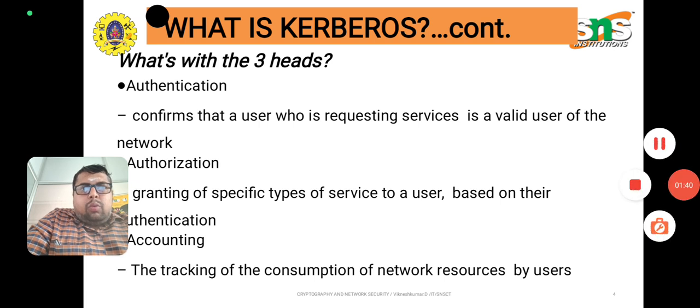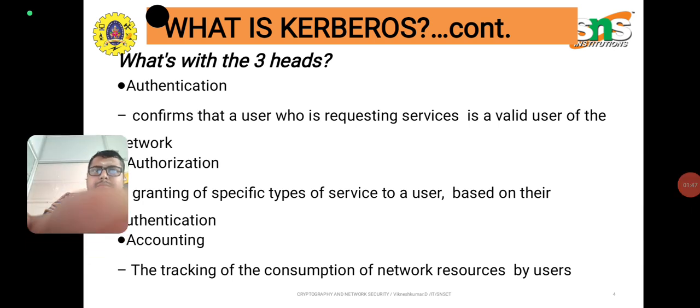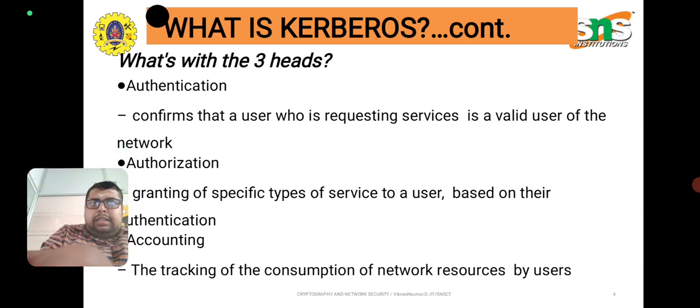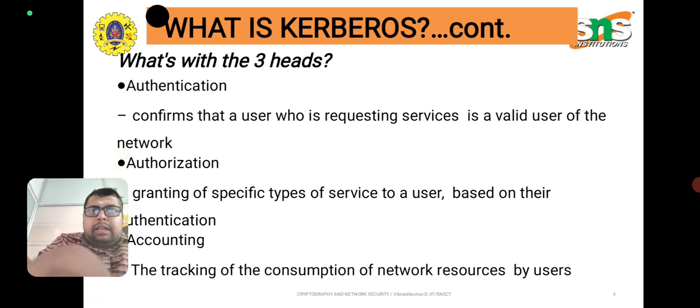Next, what is the 3A? That is, actually we say 3A. The 3A stands for authentication, authorization and accounting. Authentication confirms whether the user who is requesting service is a valid user of the network. Authorization is the granting of specific types of services to a user based on the authentication.